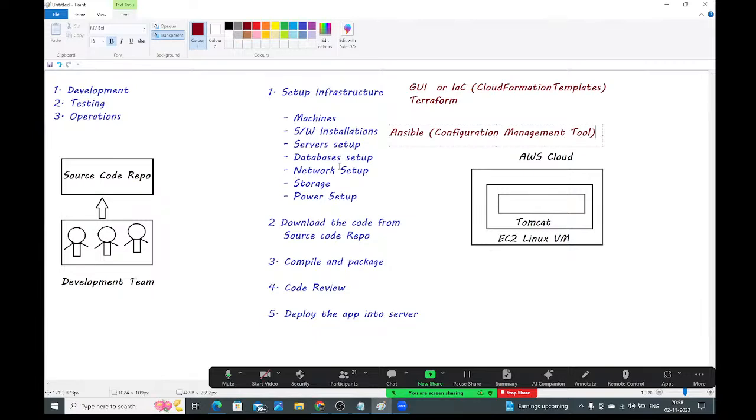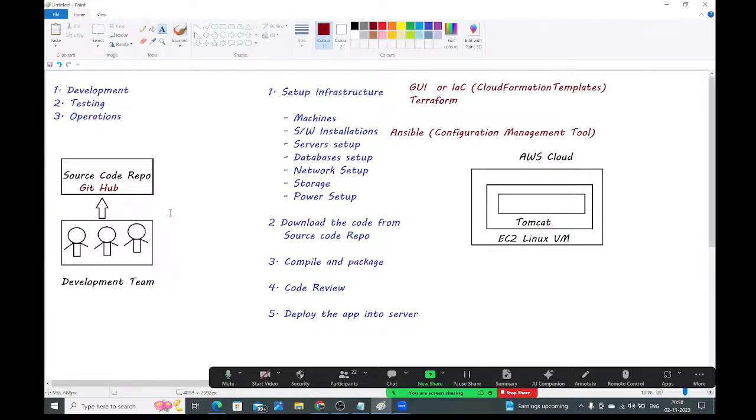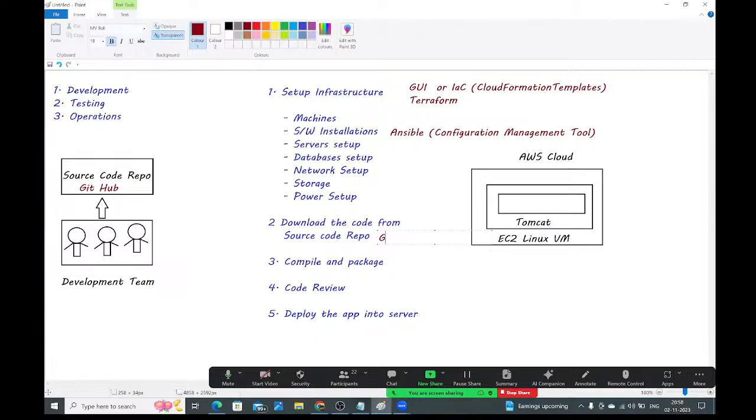Very good. Here, as a source code repository, what tool are we going to use? Here we are going to use GitHub as the source code repository tool. Developers will commit the code into this GitHub repository only. Next, I want to download the code from the GitHub repository. For that you need one client software. As the client software, we are going to use Git, guys. By using this, we connect with the GitHub repository and clone the project.